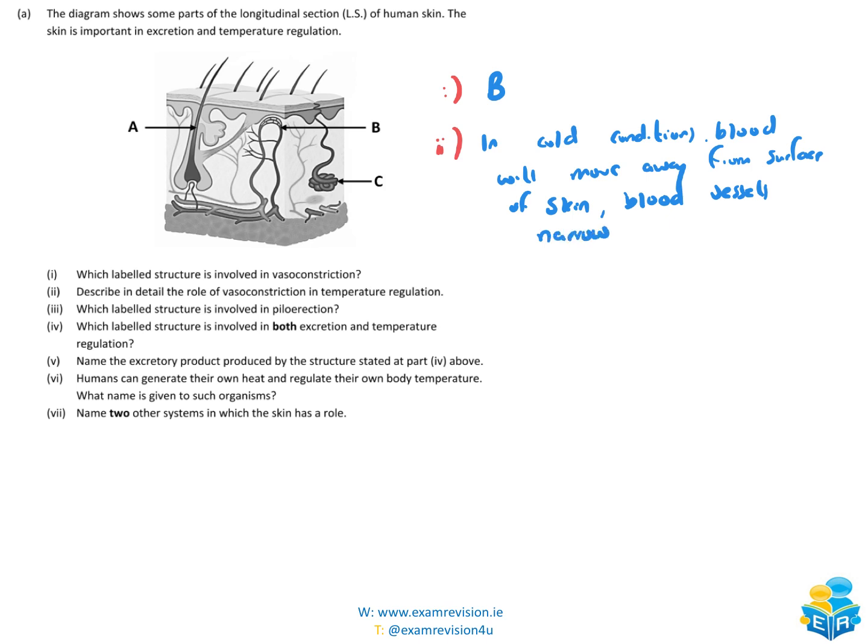Okay, you could mention there about the hair erector muscle as well, but it does want us to focus here more on the role of B, so we'll actually leave that out. And then in hot conditions, blood flows closer to the skin.